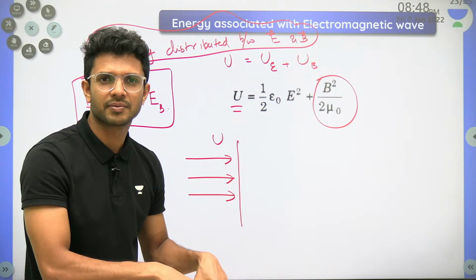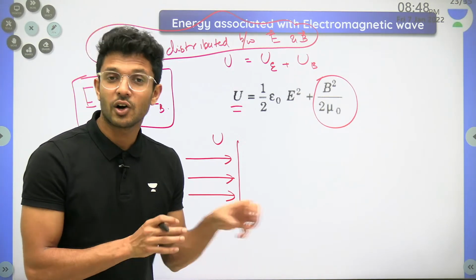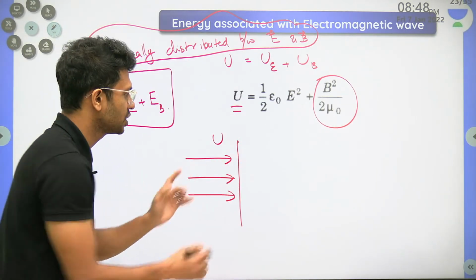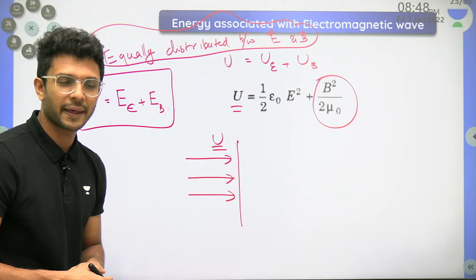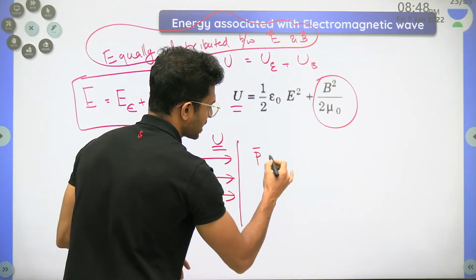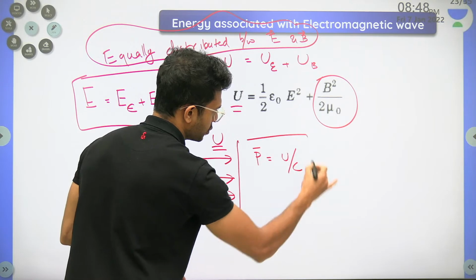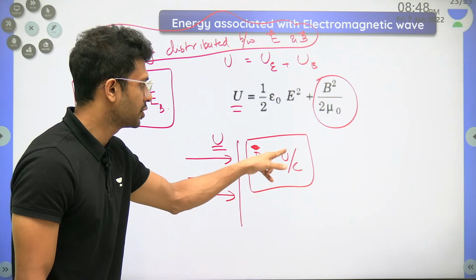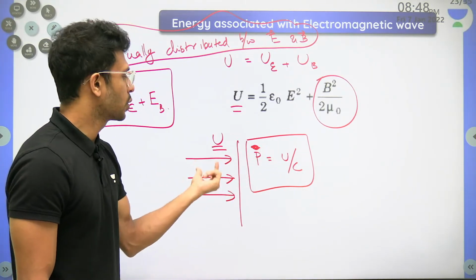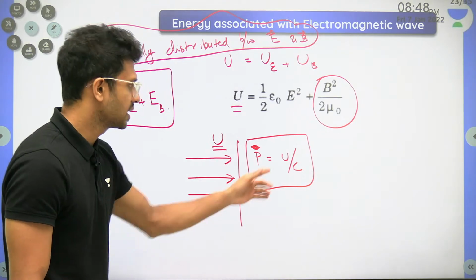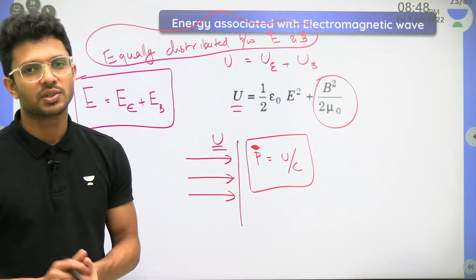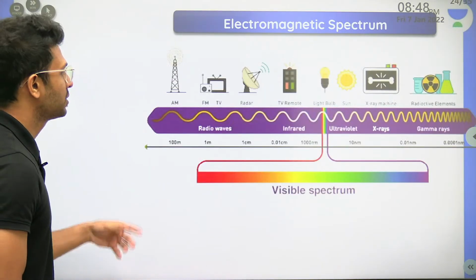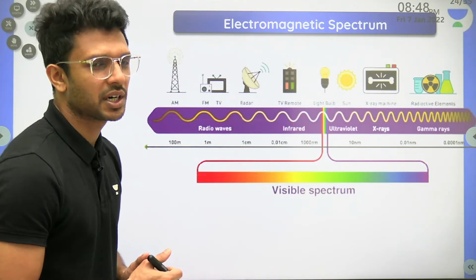For the time being, the small equation we have to learn is this: if the EM waves give a total energy of U to the surface, the magnitude of momentum that is transferred is given by the formula U by C. U is the total energy given by the EM waves to the surface, and C is the velocity of light, which is 3 into 10 power 8. Simple, right?